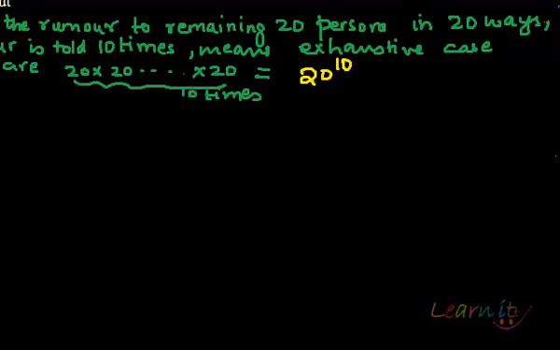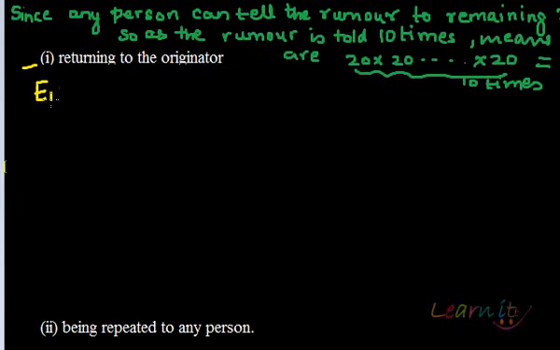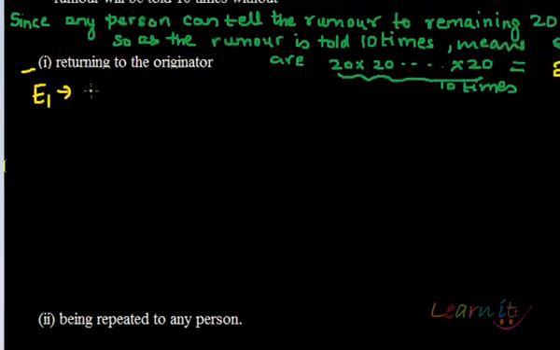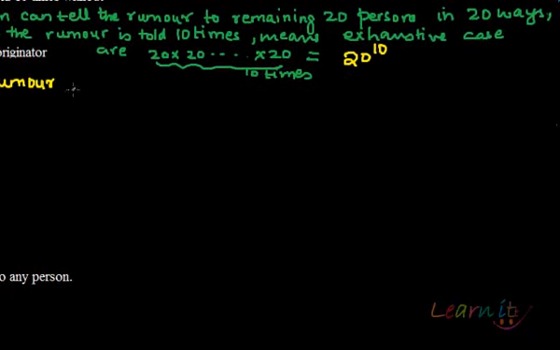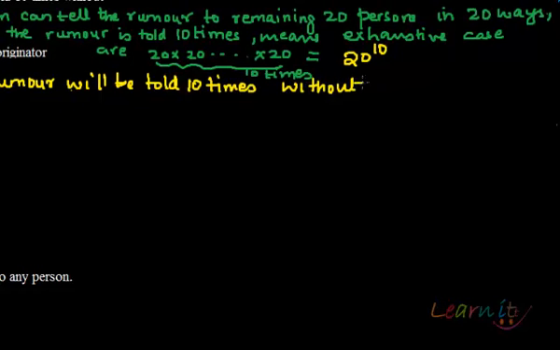Now let us define our event. Our event is that the rumor will be told 10 times without returning to the originator, right?